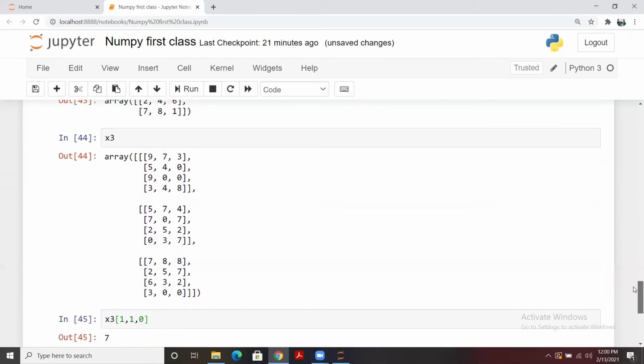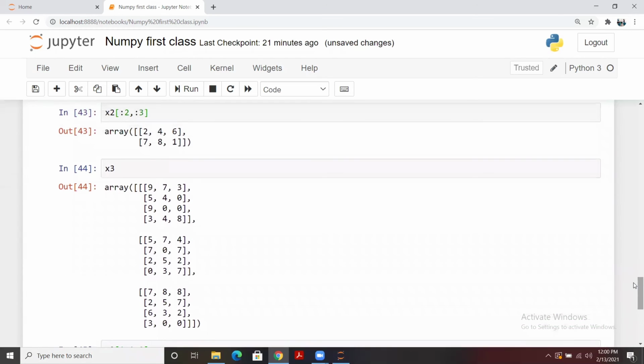Fine. So this is how we do indexing for the different types of arrays: for the one-dimensional array, for the two-dimensional array, and for the three-dimensional array as well. You try it at your end. In case you have any confusion, we can talk about this part later.